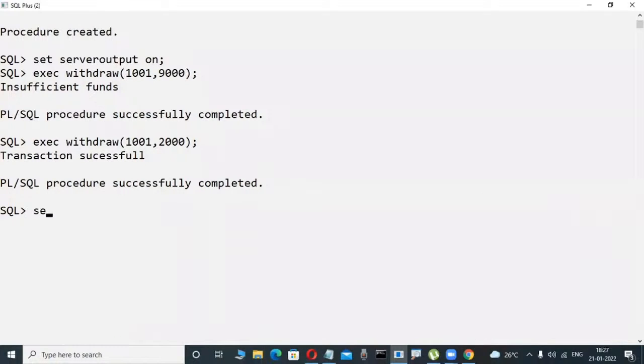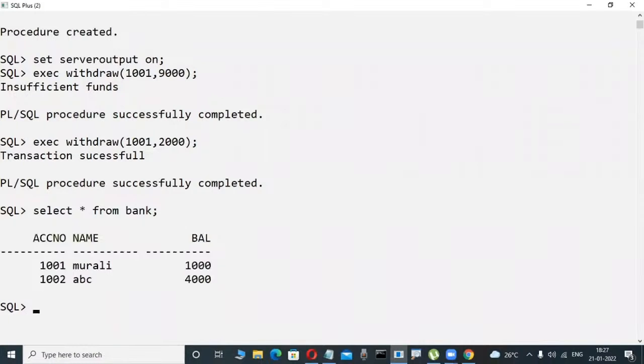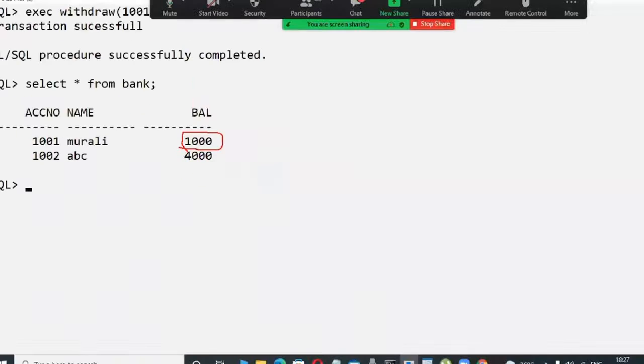And now check it out. Really, that is correct. In my bank table, I try to observe it. So here, yes, the bank table is there. Now check it out. In the previous case, 3,000 is there. 3,000 minus 2,000 rupees, for example. I try to withdraw, then automatically the remaining balance, how much? 1,000 rupees is there or not? Yes.